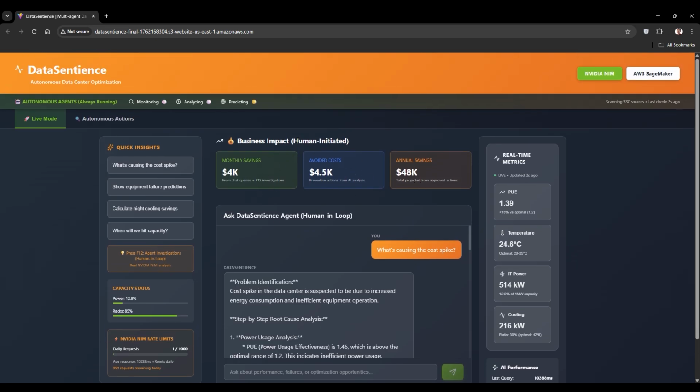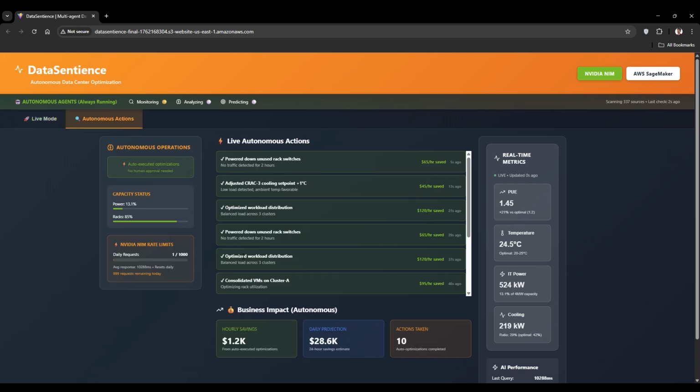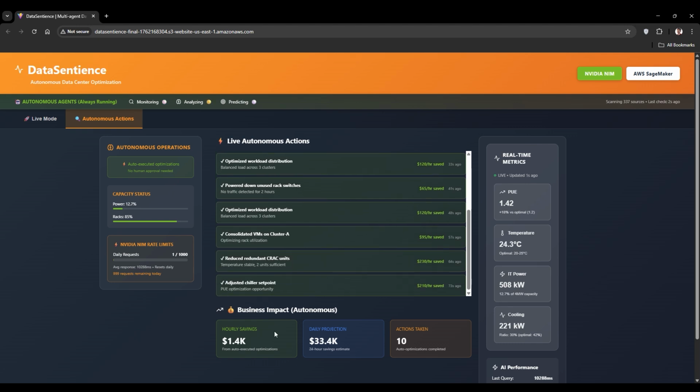So I have this page for human initiated or human in the loop sort of governance that's involved for certain actions that require this sort of intervention. And here I have autonomous actions running. So again, this would be how it would be in an actual scenario with AI agents working in tandem. And you can see all of that business impact come in as well.